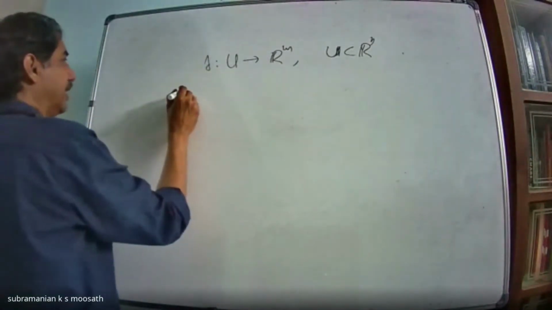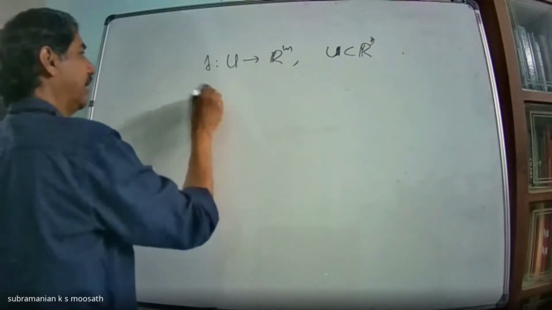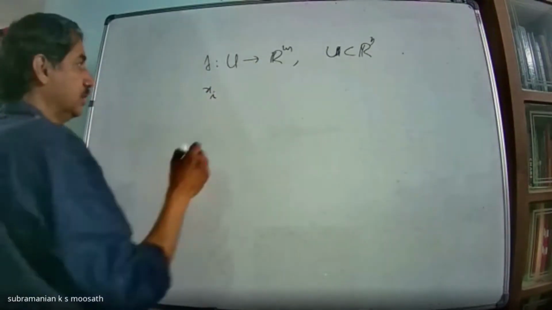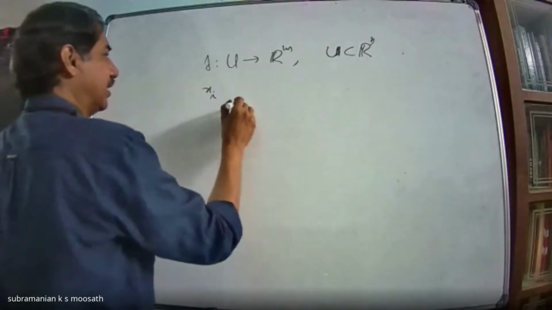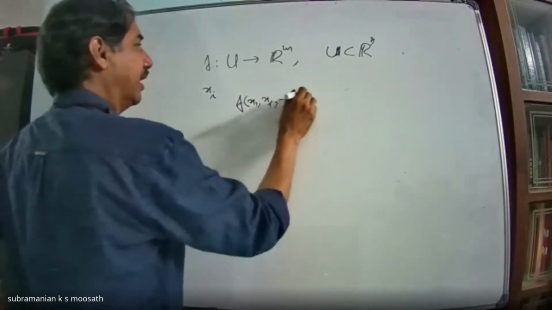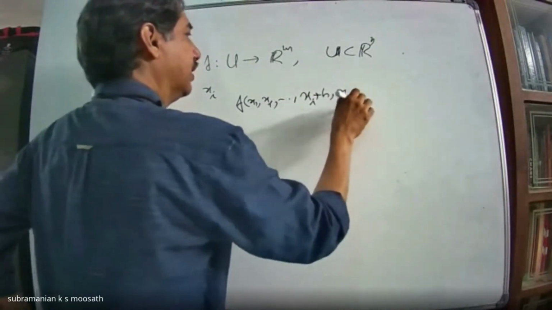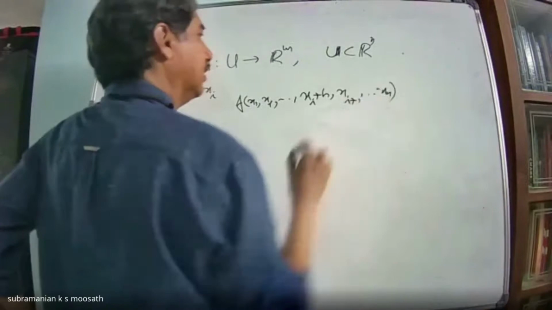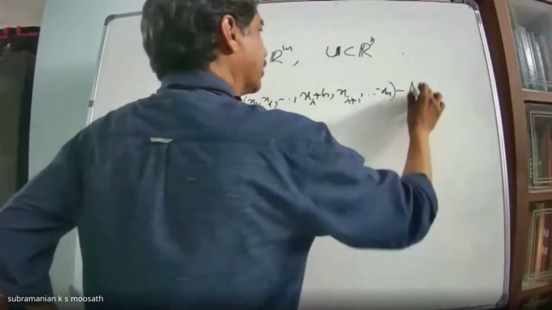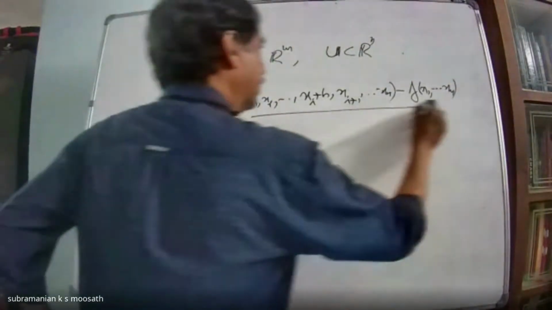Suppose I fix all the variables except xi and give some increment there. That means I look at f of x1, x2, etc., xi plus h, xi plus 1, etc., xn, minus f of x1, x2, etc., xn, divided by h,